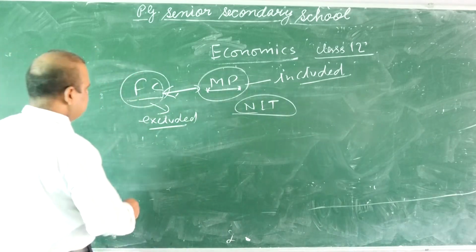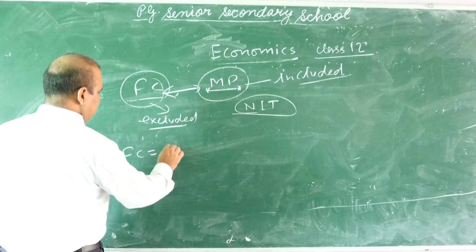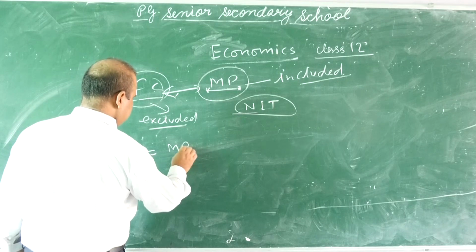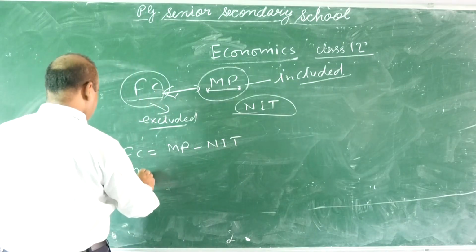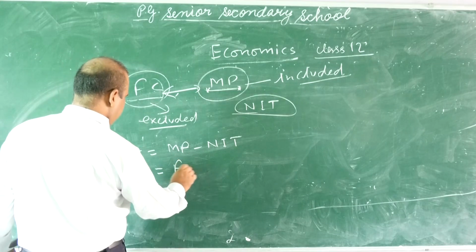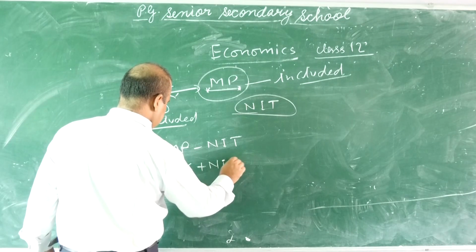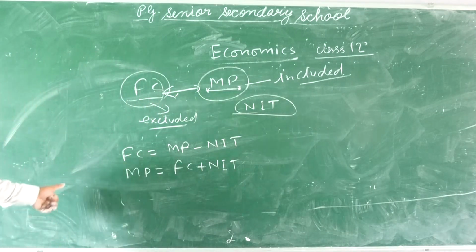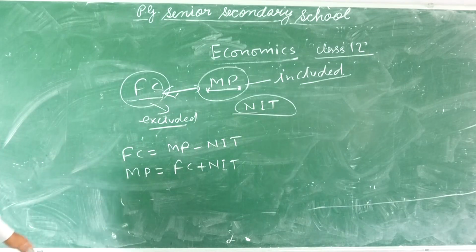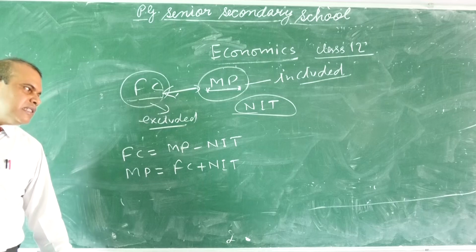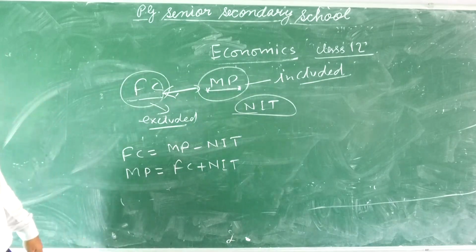You can say here factor cost equals MP minus NIT. MP equals factor cost plus NIT. If factor cost and NIT are given, you can calculate market price. The difference between factor cost and market price is NIT.